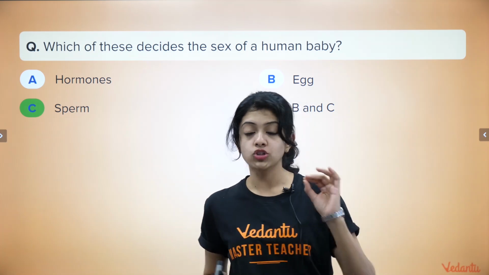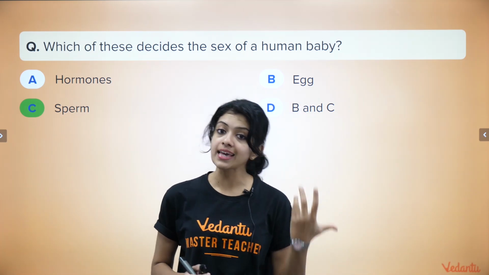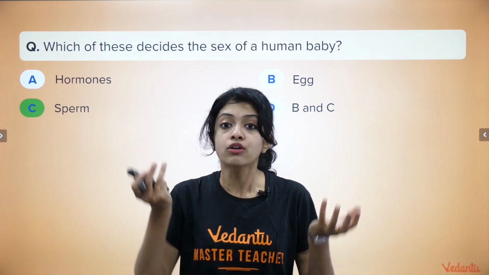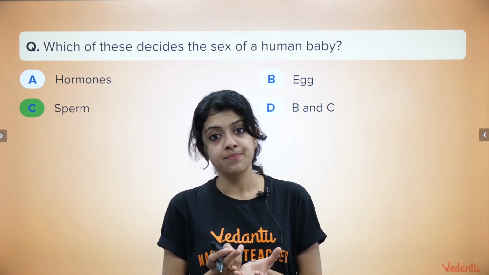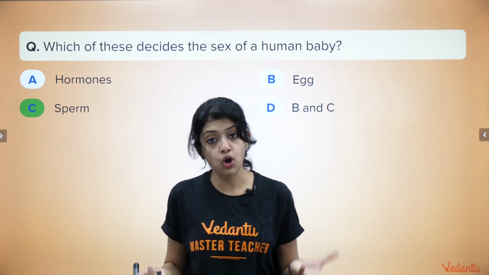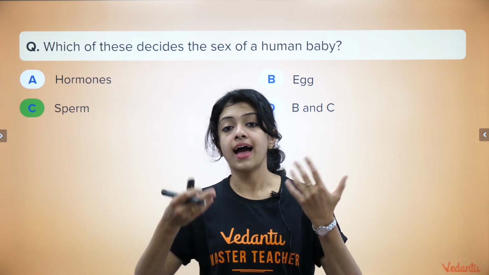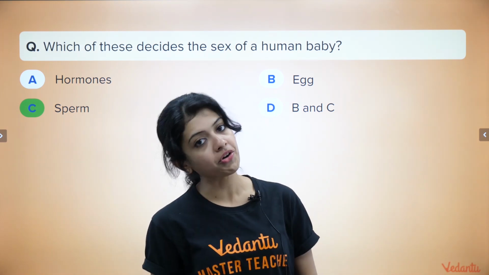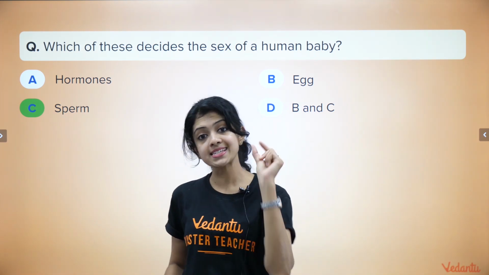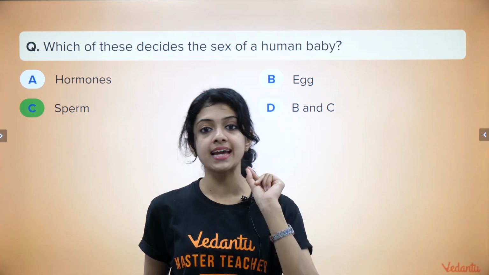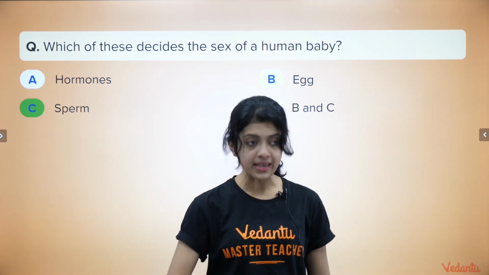The male gamete or the sperm could contain either the X chromosome or the Y chromosome. So there is a completely 50-50 probability of fertilizing it and developing it into a girl baby or a boy baby. So what decides it? It is the sex chromosome found in the sperm that decides the sex of the baby.